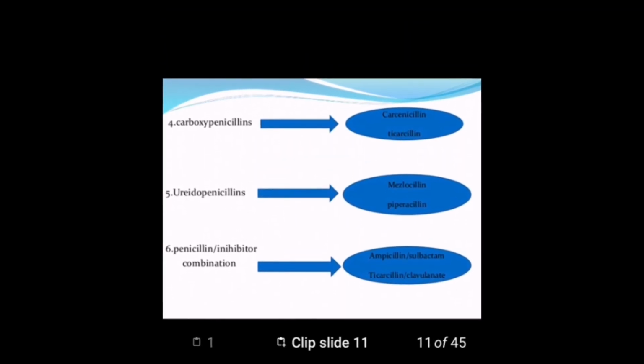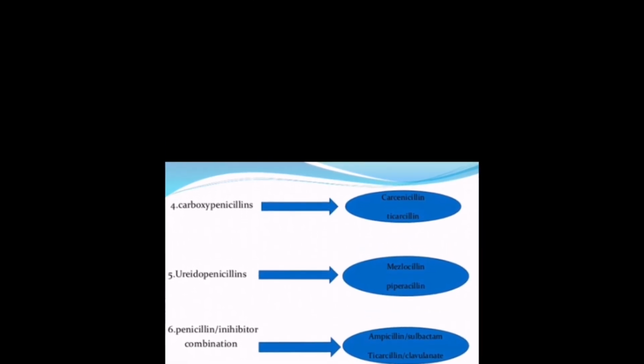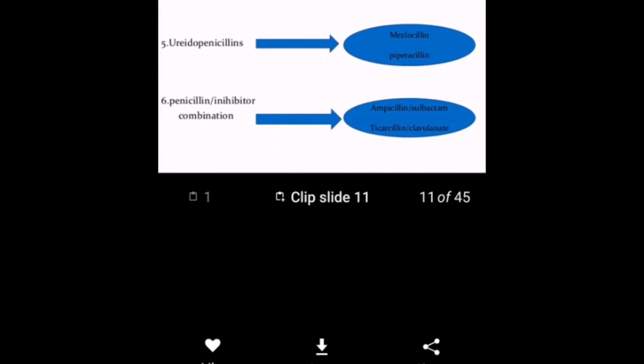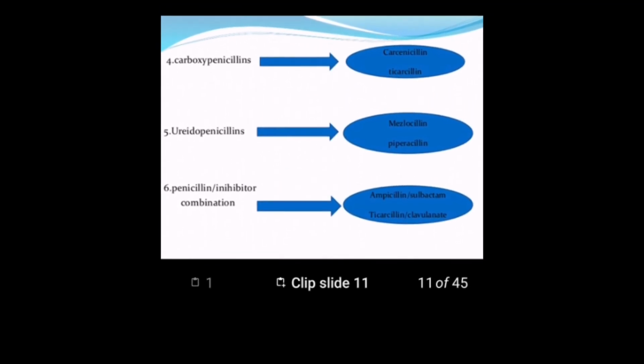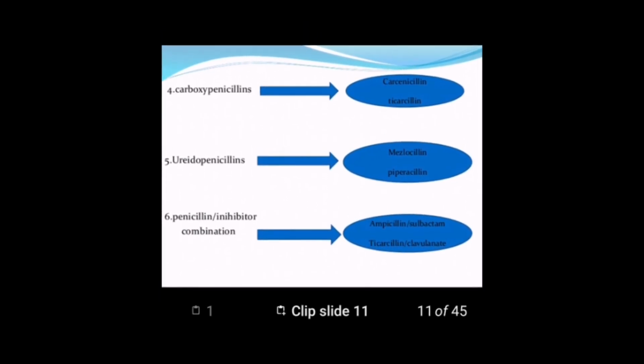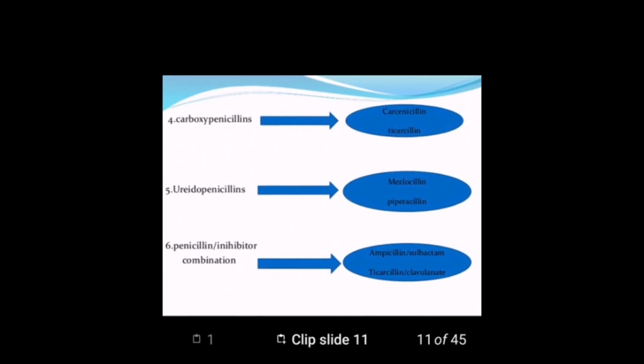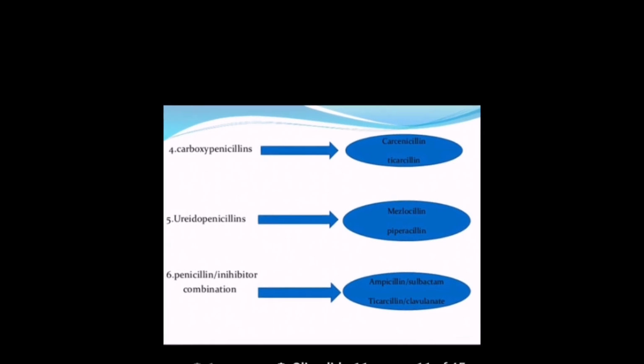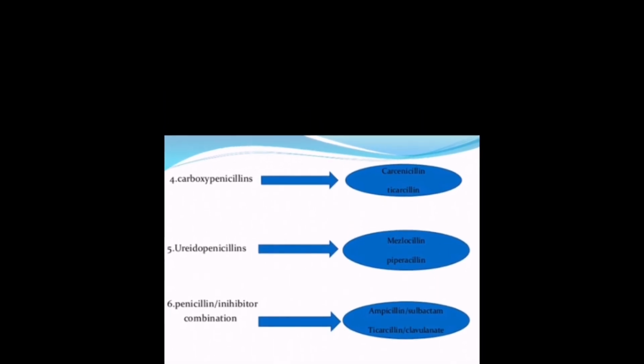carboxypenicillins, example ticarcillin, and the fifth one is ureidopenicillin, example piperacillin. The sixth one is penicillins and their inhibitor combination, which is ampicillin plus sulbactam or ticarcillin plus clavulanic acid. So this is the combination with penicillinase inhibitors.